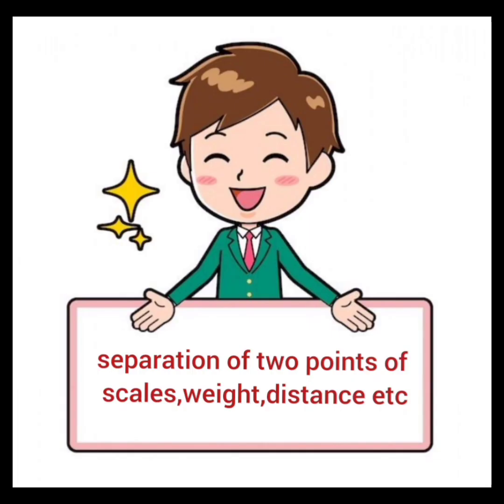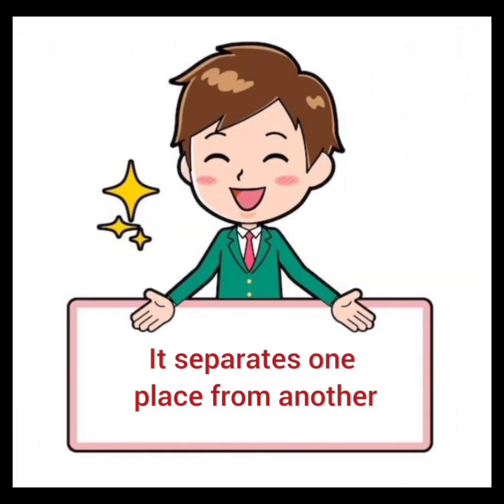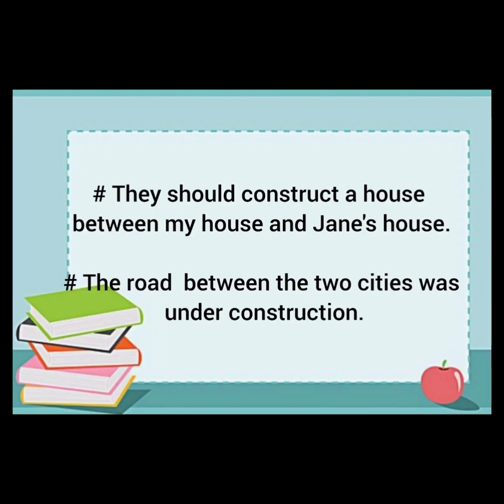Preposition between can also be used for the separation of 2 points of scales, weight and distance. For example, the temperature is between 40 and 50. It weighs between 15 to 20 kilos. Then further, it is used to separate one place from another. For example, they should construct a house between my house and Jane's house. And the next example is, the road between the two cities was under construction.